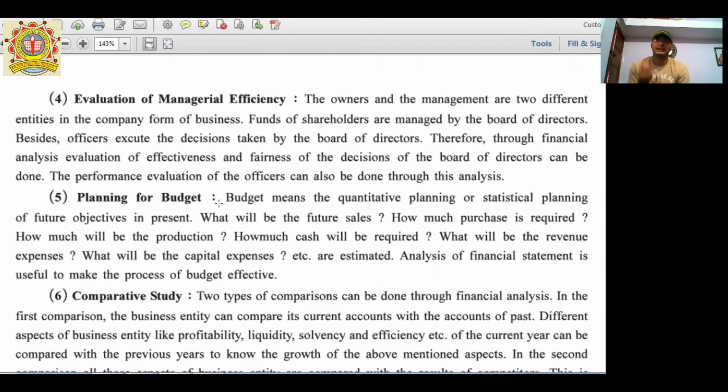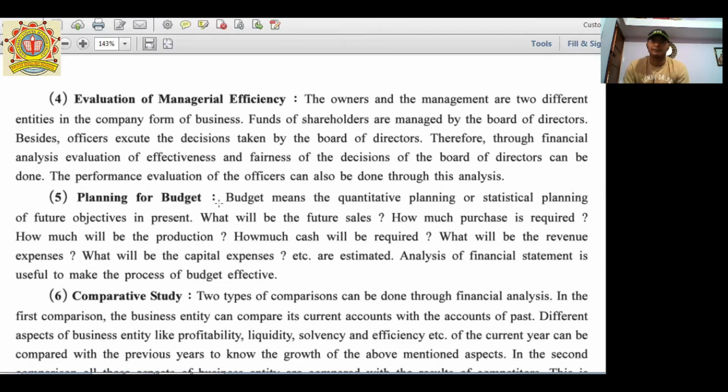It means what is in the hands of the company, the legal position as a manager and its board of directors. It includes the managing directors, managers, etc. So the effective performance of the company and the fairness of decisions of the board of directors are in the hands of management. So managerial efficiency is evaluated by the financial statements.